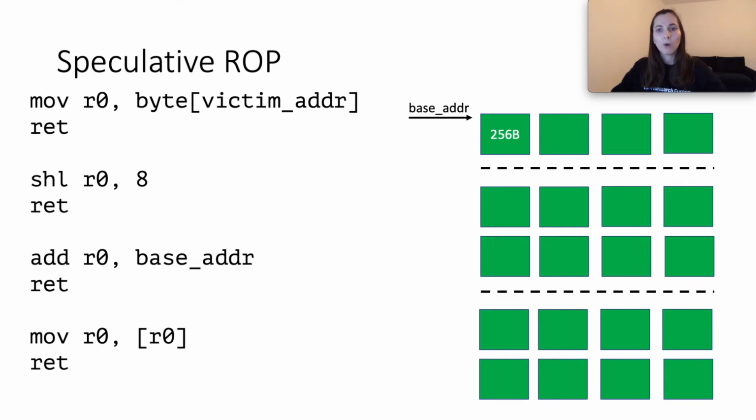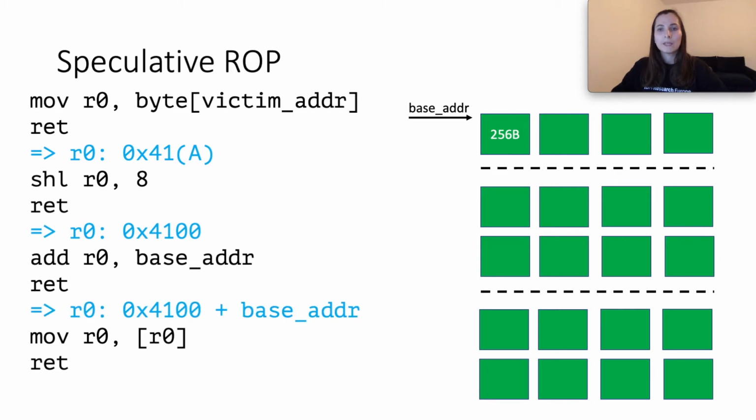On the left is the ROP gadget sequence, which acts as side channel send. The first instruction loads a victim secret byte from an arbitrary address chosen by the attacker. The second gadget multiplies the byte value with the size of each cache location on the right. Next, the cache array base address is added, which results in R0 containing the address of one of the cache locations in the cache array. The last gadget performs a load from this address, changing cache state. Now, only one of the locations in the cache array is cached, therefore revealing the victim byte value.